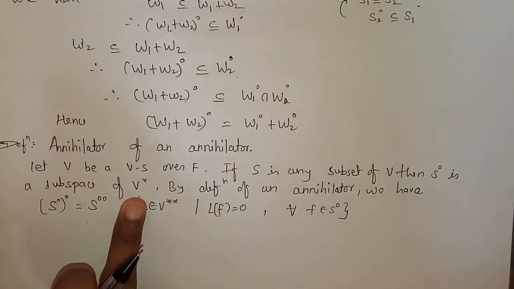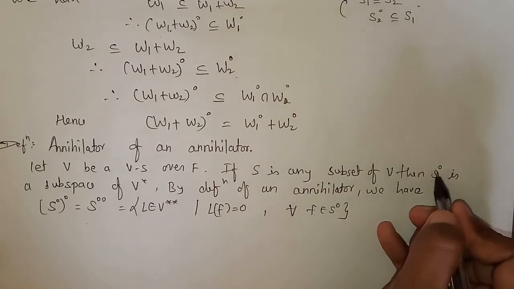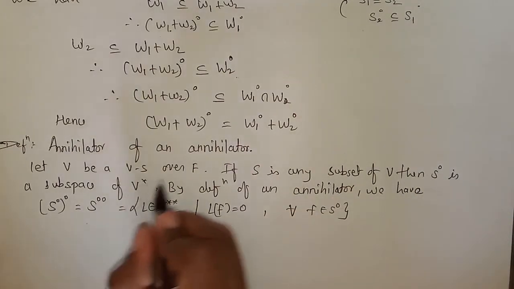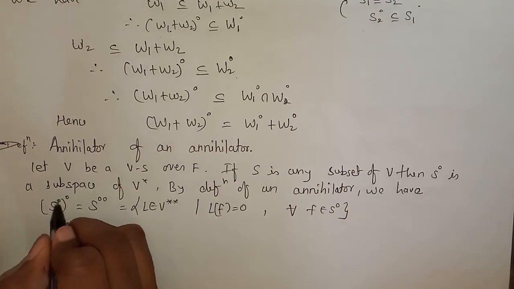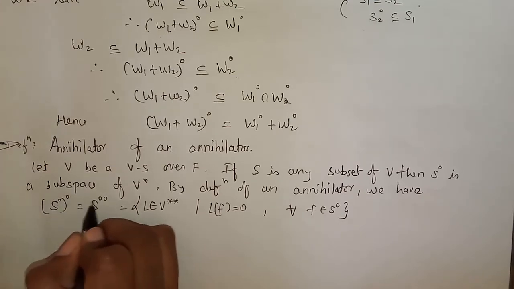A subspace of V star. Now if we forget this part and start with this one, so S naught is a subspace of V star, then by definition we have to find the annihilator of the annihilator. So S naught is already an annihilator. Now we have to find the annihilator of this, then we will write S double naught.